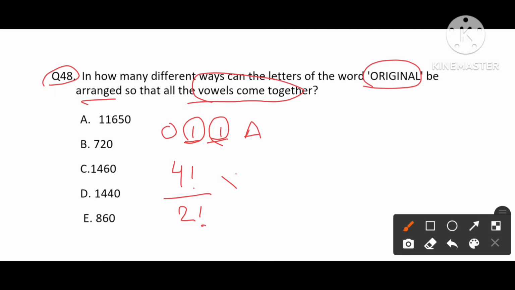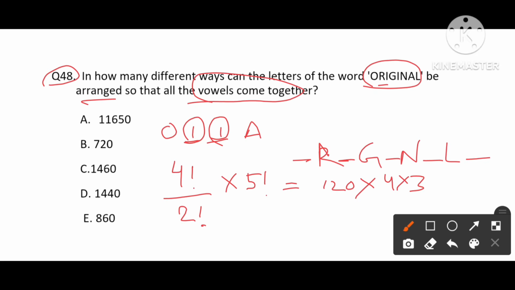Okay, into how many places we have to place all these vowels together is the remaining letters we have R, G, N and L. How many places is 1, 2, 3, 4, 5? 5 places means 5 factorial. 5 factorial value is nothing but 120. 120 into 4 factorial divided by 2 factorial means 4 into 3. So what we get is 120 into 12, which will be 1440. So answer will be 1440. Option D is our answer.